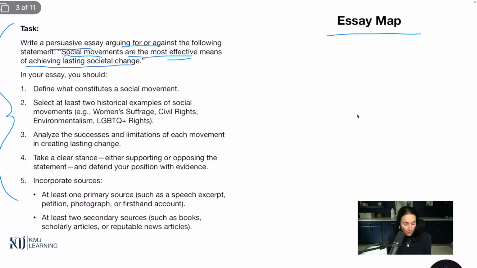But then we started thinking, well, do they mean lasting change? I mean, some laws still remain the same. There's still a lot of discrimination. There's still some labor issues. Do they really have lasting change? I'm not sure yet. So we haven't taken a position yet. But what we did was we started to map our essay out so that when we started to do our research, we could easily implement that content and then take a position once we've read a little bit about it and done a little bit of research on it.